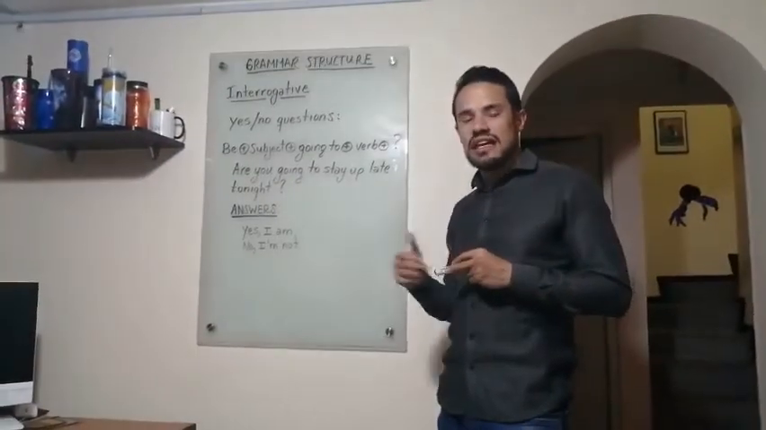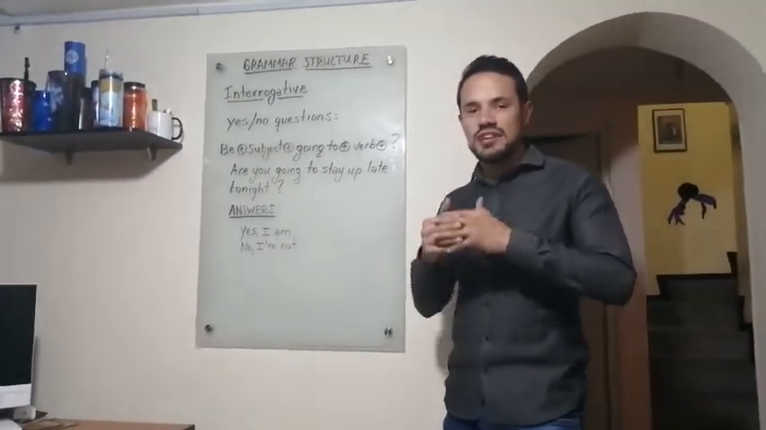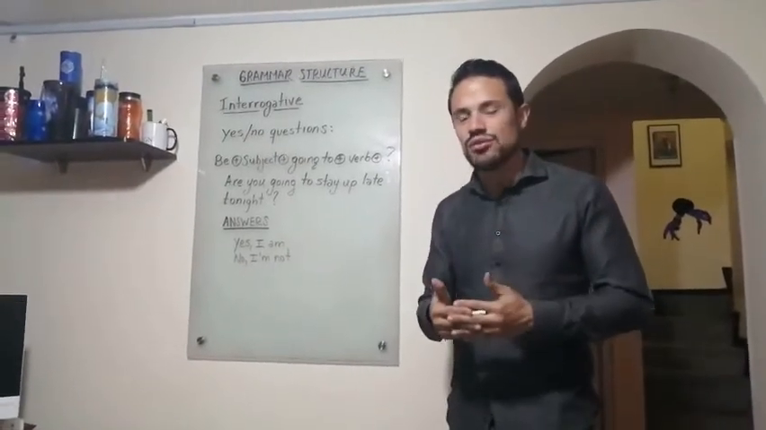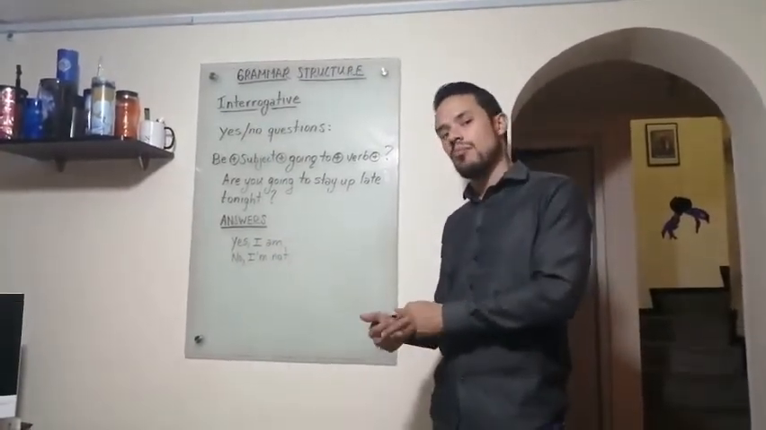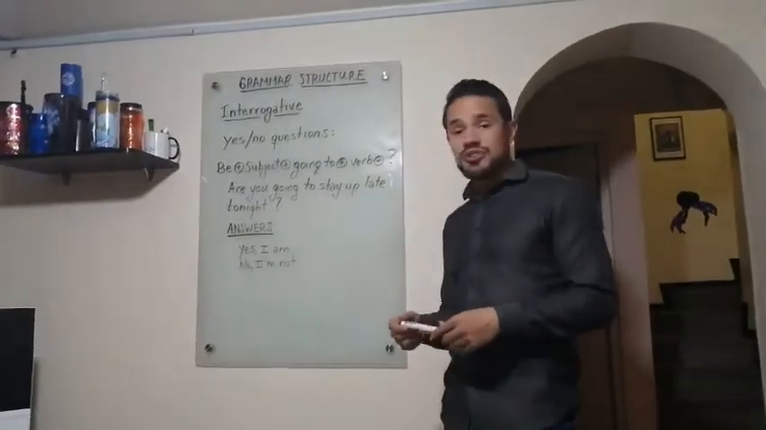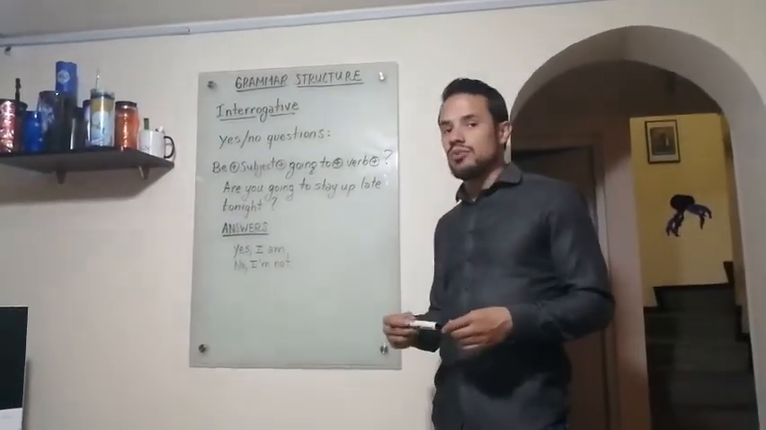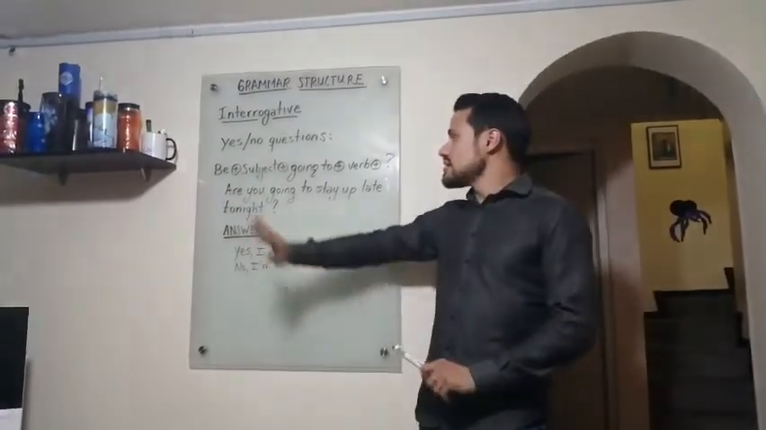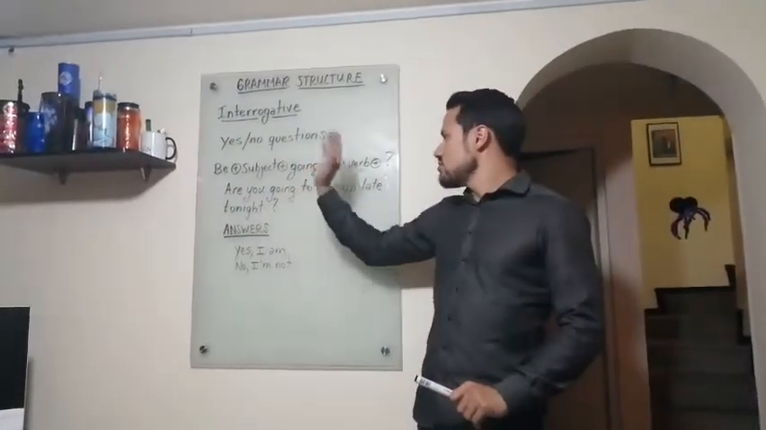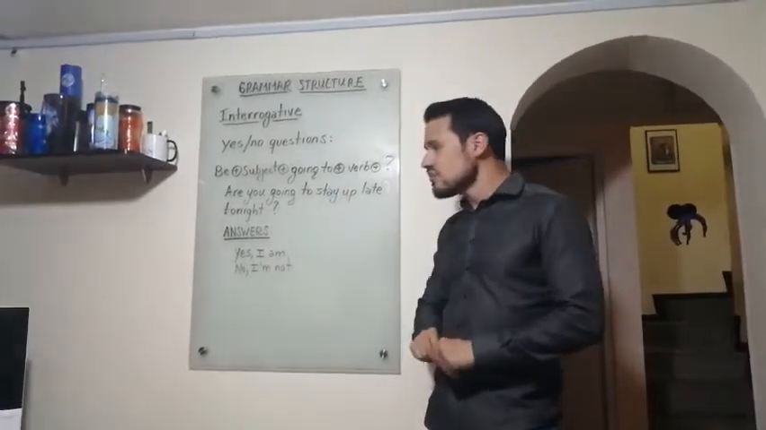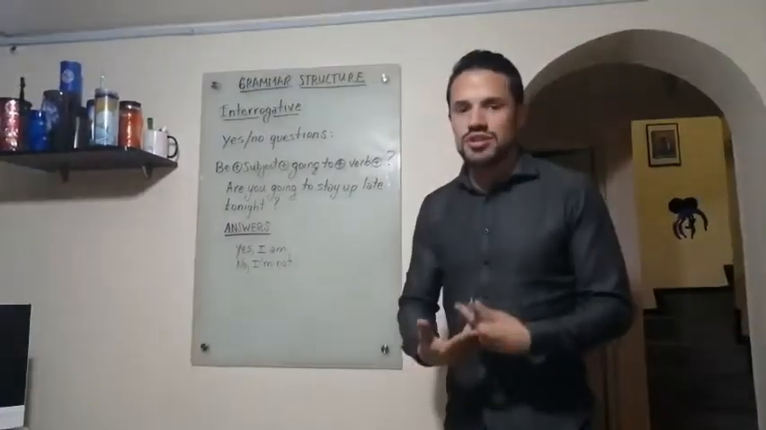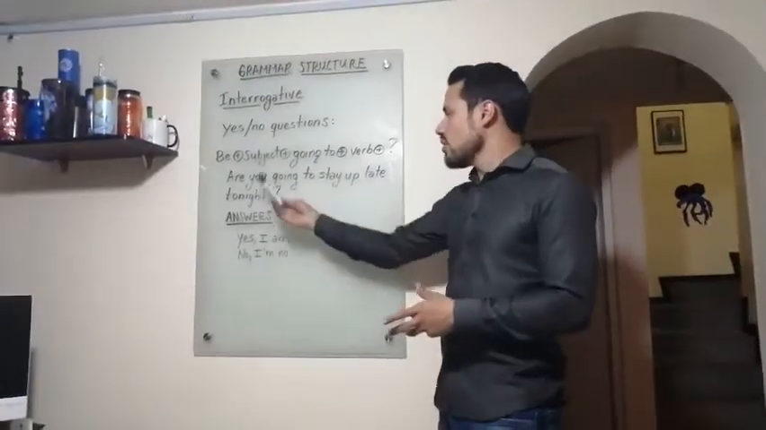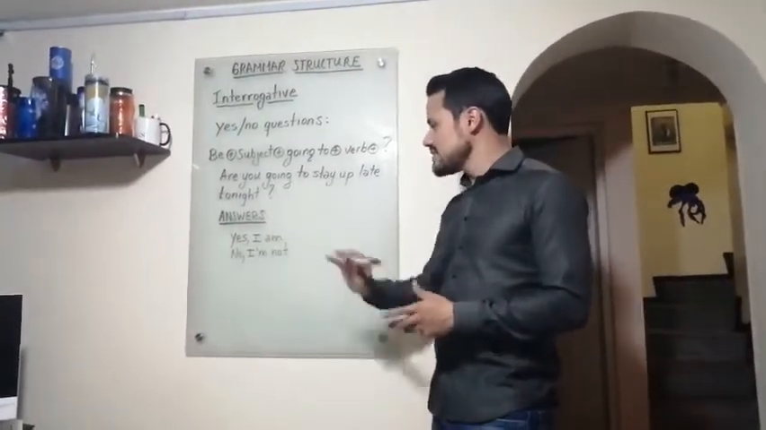Now, as you can see on the board, we have interrogative. So in this section, you will learn how to ask questions using be going to. First off, as usual, let's begin with the formula. It is be, in this case, a subject, going to, and a verb. Don't forget your question mark. We have an example. Are you going to stay up late tonight?